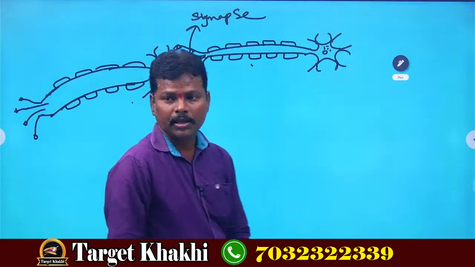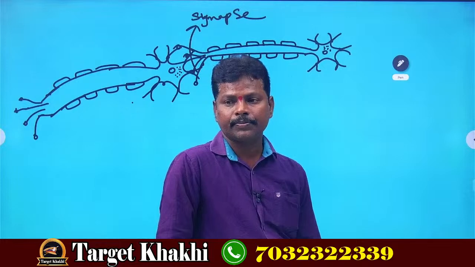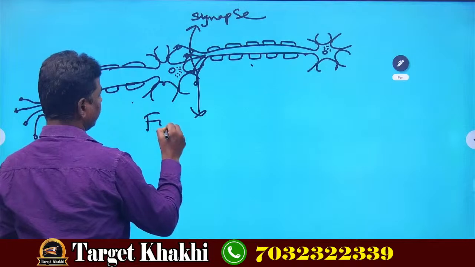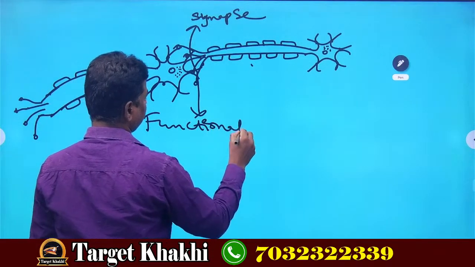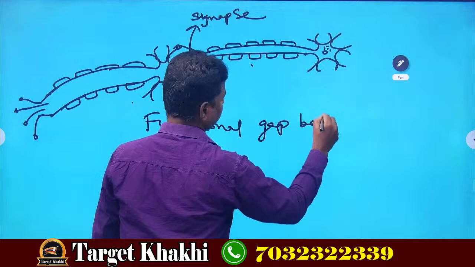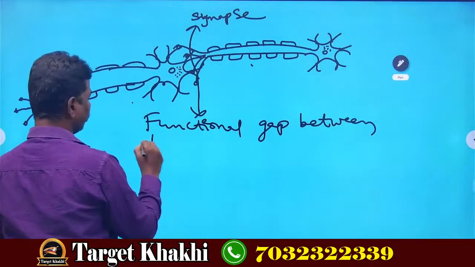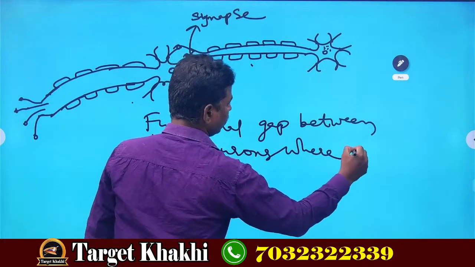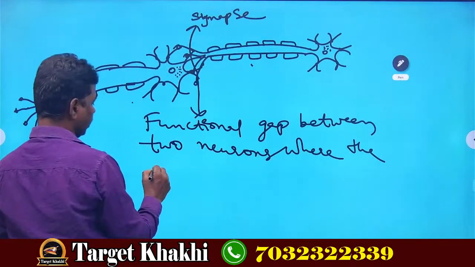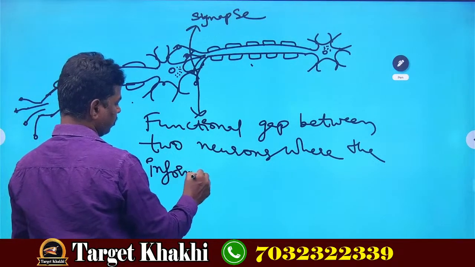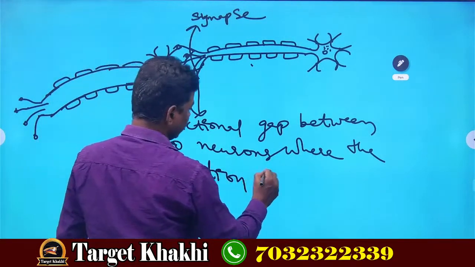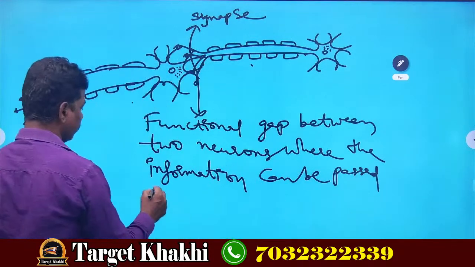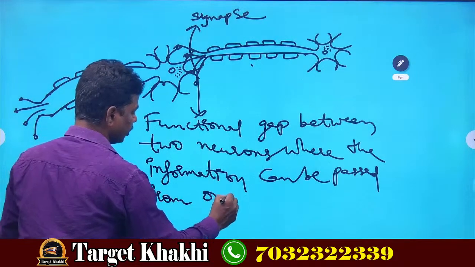So once again, synapse is nothing but the functional gap between two neurons where the information can be passed from one neuron to another neuron.